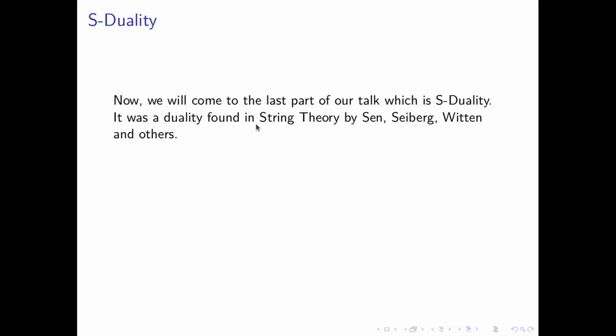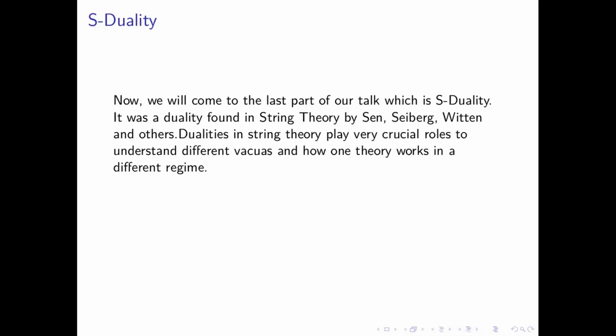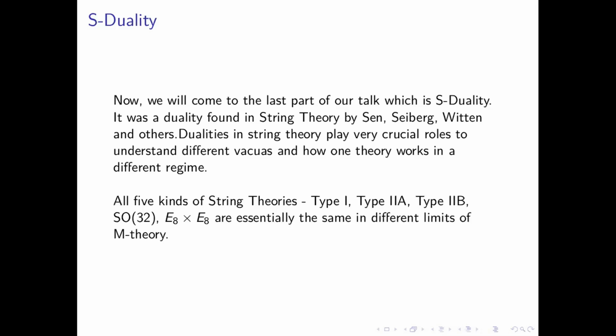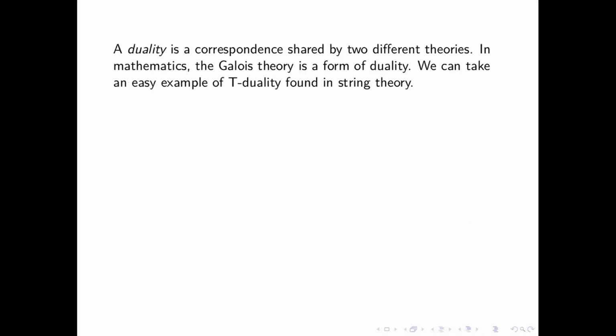Okay, let's continue. So S-duality, now we will come to the last part of the talk. It was a duality found in string theory by Sen, Seiberg, Witten, and others. Dualities in string theory play a very crucial role in understanding different backgrounds and how one theory works in a different regime. All five kinds of string theories, basically type I, type IIA, type IIB, SO(32), and E8 x E8, are essentially the same in different limits of string theory. A duality is a correspondence shared by two different theories. In mathematics, Galois theory is a form of duality.